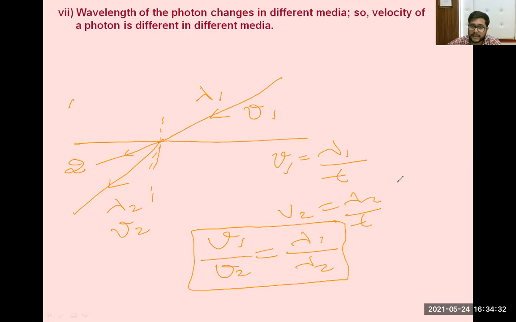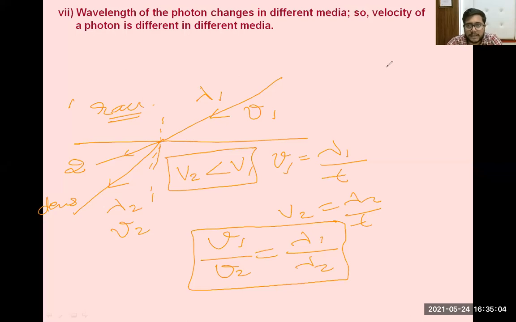Frequency remains the same, and when frequency remains the same and wavelength changes, the speed of the light will change in different media. So if suppose the second medium is optically denser, and the optically rarer medium is medium 1, then in the denser medium, obviously, the velocity will decrease as compared to the velocity in the first medium.